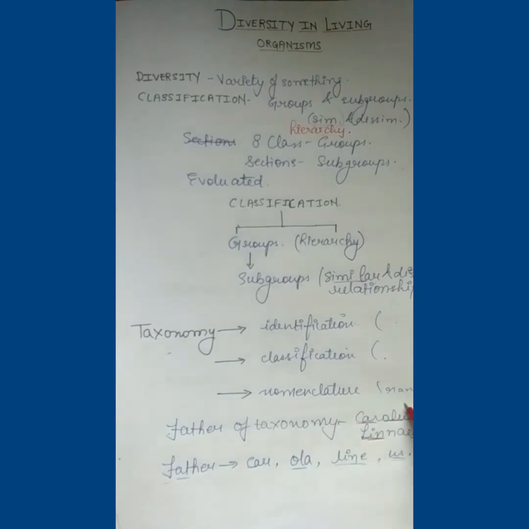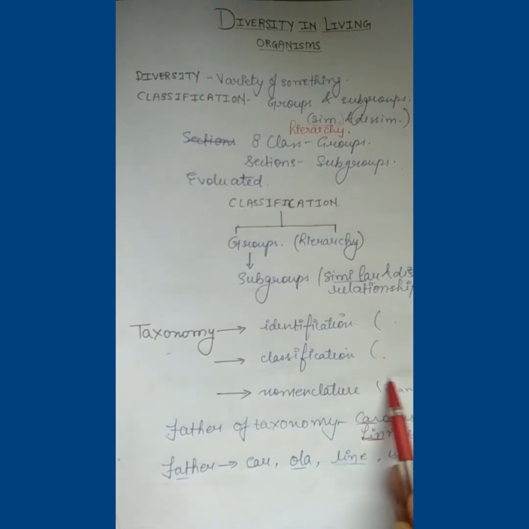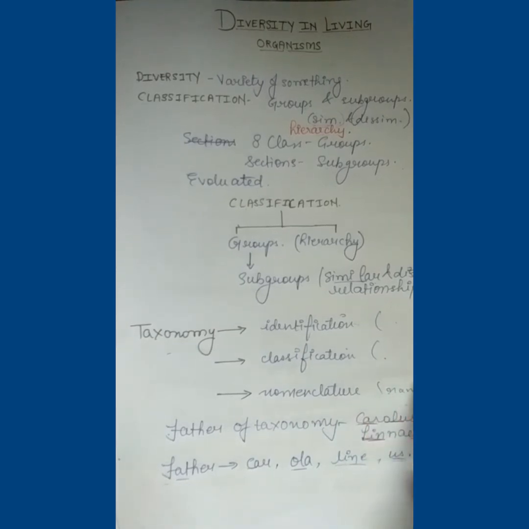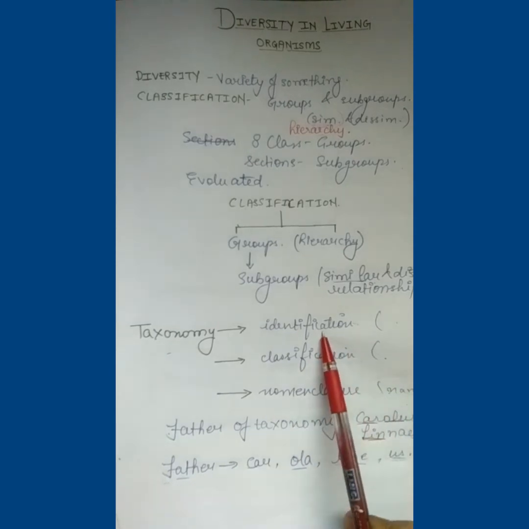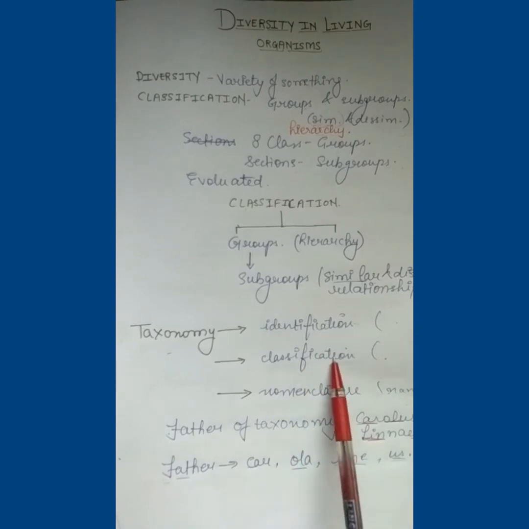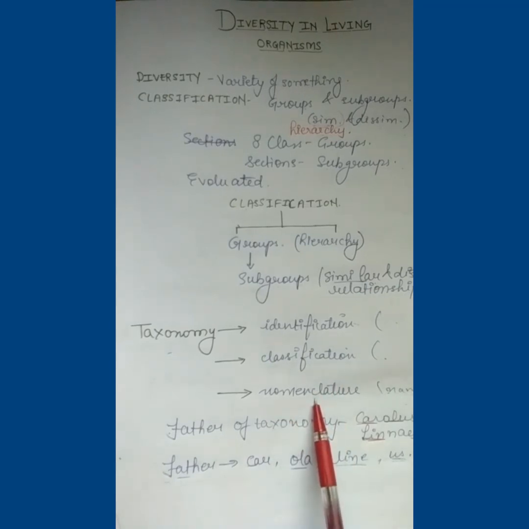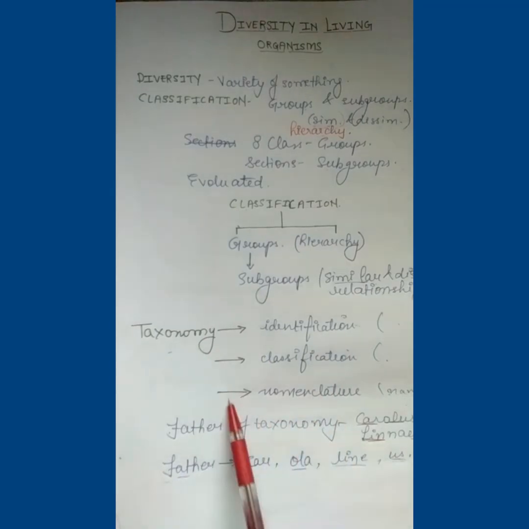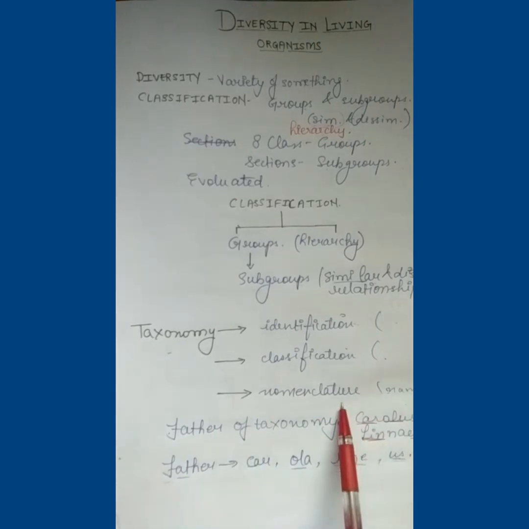Nomenclature means naming. Like you are given a name, in science the scientific name given to it is called nomenclature. For the same fruit, we have identified it, classified it as a very sweet fruit, and then named it mango. So this is called taxonomy, but this name would be in scientific language.